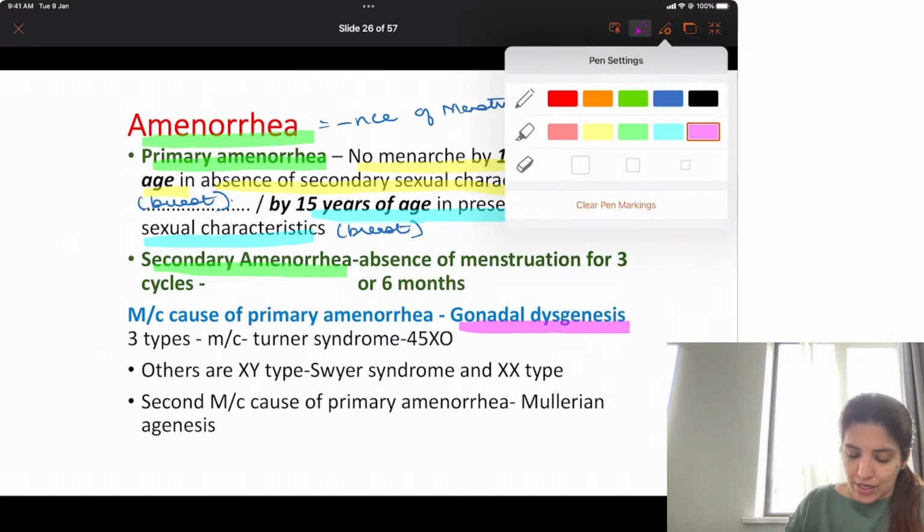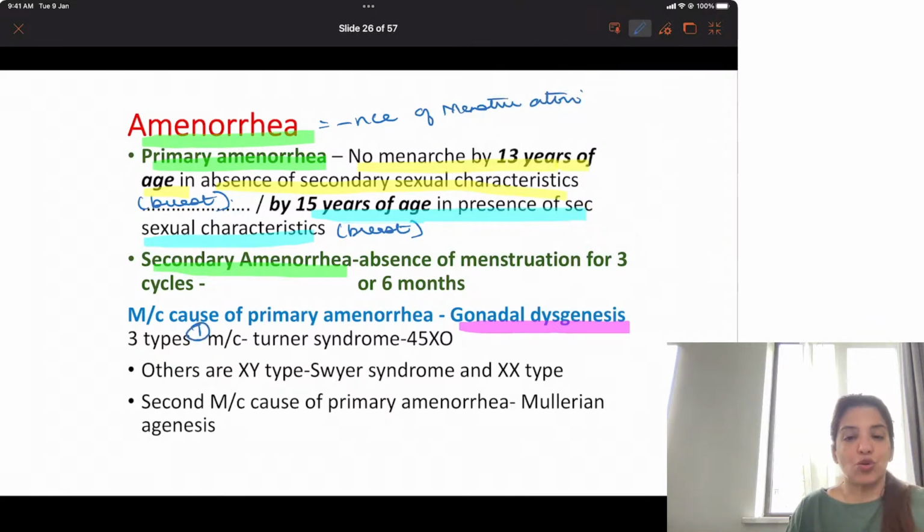Number 1, Turner's syndrome, which is 45XO, and in gonadal dysgenesis, the most common variety is Turner's syndrome, right? Then it could be XY type, that is Swyer's syndrome, or it could be XX type. So gonadal dysgenesis is of 3 types. Turner's syndrome, 45XO, XY gonadal dysgenesis, which is called as Swyer's syndrome, and XX gonadal dysgenesis.